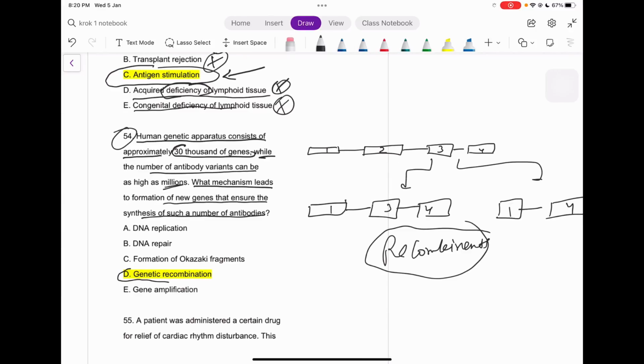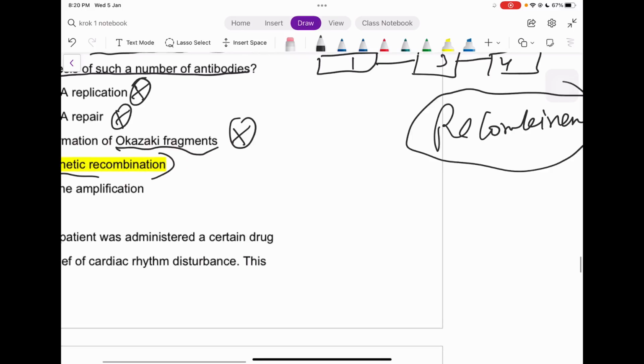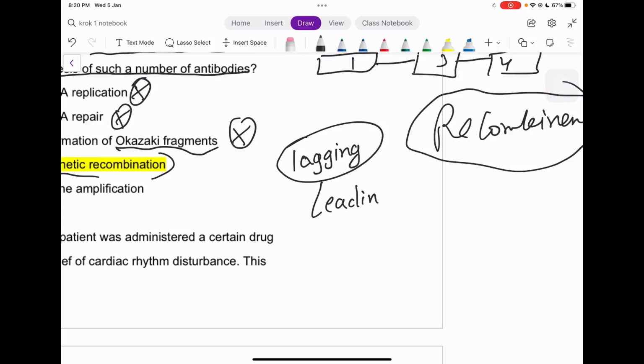Here, genetic recombination. DNA replication, no. If DNA is replicated, it must make the same DNA, so it's not possible. DNA repair, no, of course not. Formation of Okazaki fragments, why is it not the answer? It's about where the Okazaki fragments are seen, guys. So just type in the comment section of this video, let me give you a hint: is it in the lagging strand or the leading strand, right? One of these is the answer.